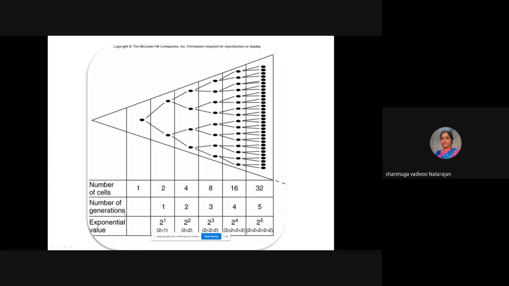Okay, this is called the number of generations or generation time. So they multiply exponentially. After one generation, one cell becomes two cells, and then after two generations, two become four. So it is exponential. 2 to the power of 1, 2 to the power of 2. Likewise, it goes, as you can very well see.